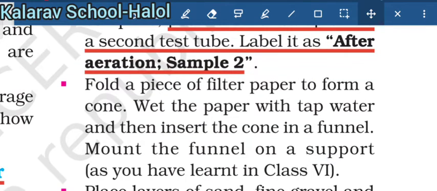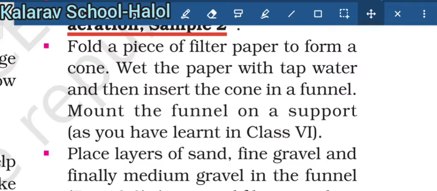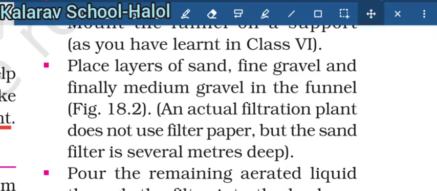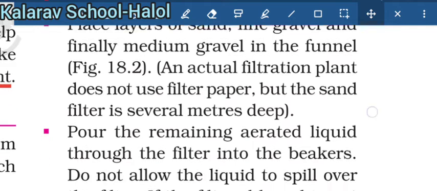Now fold a piece of paper to form a cone and wet the paper with tap water. Then insert the cone in a funnel and mount the funnel. As you know, in class 6 we learned about the filtration process. So place a layer of sand, fine gravel and medium gravel in the funnel. An actual filtration plant does not use filter paper, but the sand filter is several meters deep. So actually we are using a sand filter here.